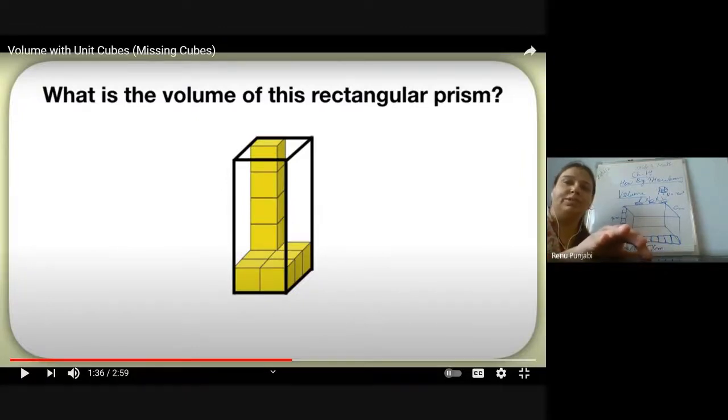I will not accept the final answer. I will only accept first you will write what is the length, what is the breadth, and what is the height. And then find the volume. Those who are directly giving me the volume answer, I will not accept, because right now I'm asking what is the length, what is the breadth, what is the height. And then you find. Very good Krishita, Aryan, Vedant, they are giving me in detail.